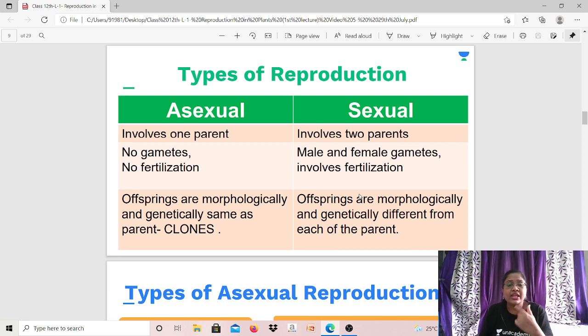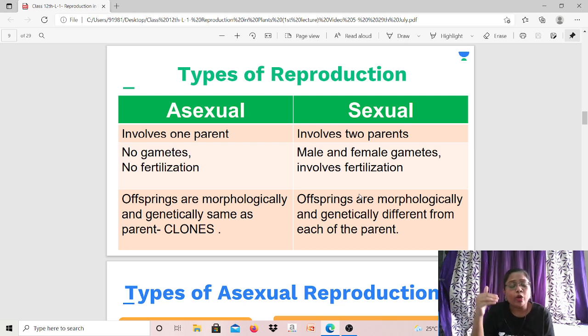And suppose there are 10 offsprings, or 100 offsprings, then what do you expect? Again, the same thing. In the parent cell, it will multiply its DNA. If 10 offsprings are produced, then it will multiply its DNA 10 times. And then each offspring will get one copy of DNA from the parent. One copy, second copy, third copy, like that.